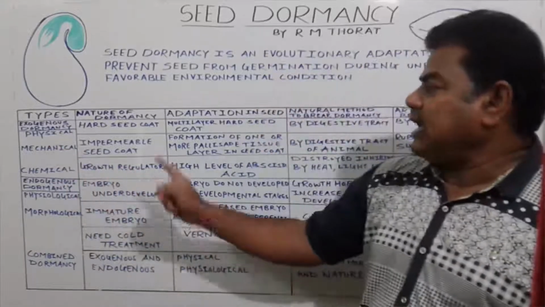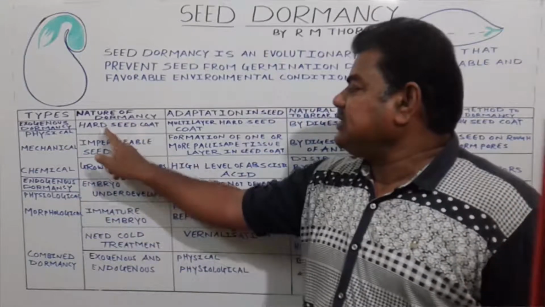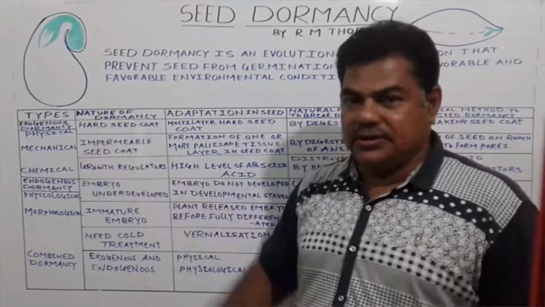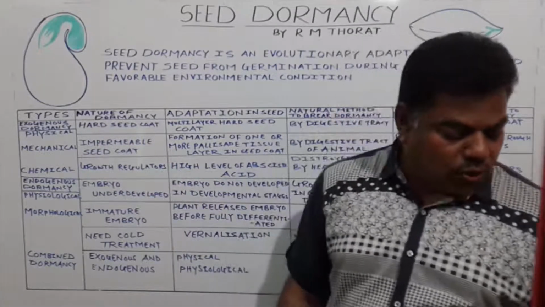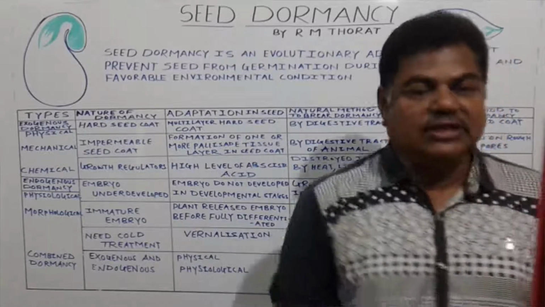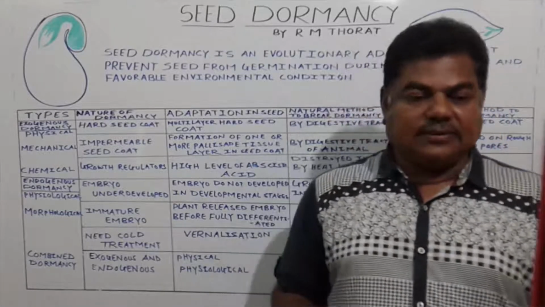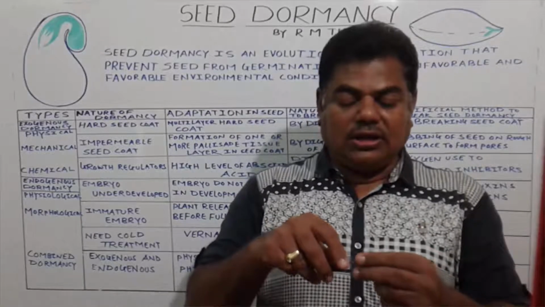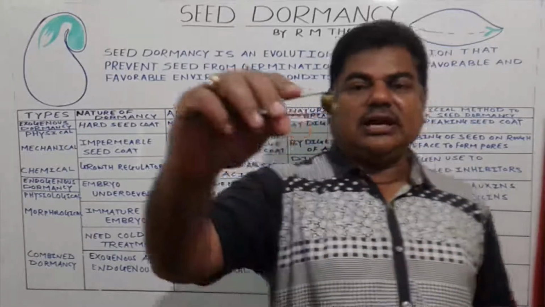Now see here, first the exogenous type of seed dormancy. Physical type: the nature of dormancy is that the seed coat becomes hard. For example, in the case of castor, see here.